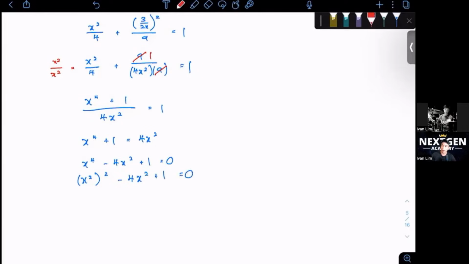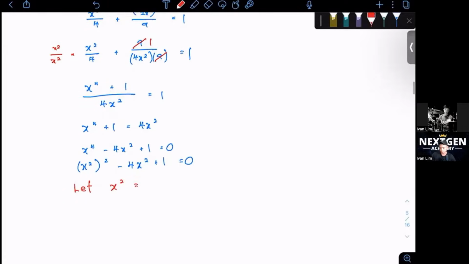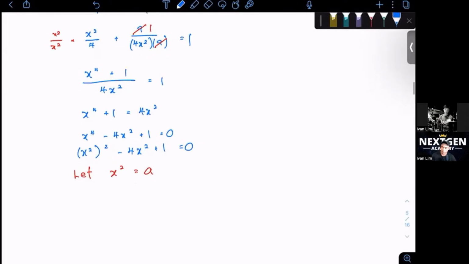What I would normally encourage students to do is let x squared equal to any alphabet that you like. You can put it as A, Y, Z, whatever, except X. Don't write it as X. So when we let x squared equal A, this equation can be rewritten like this, a quadratic equation, and now we can solve it easier.